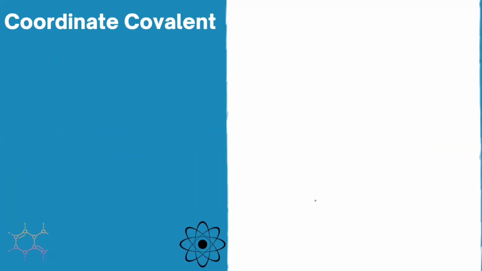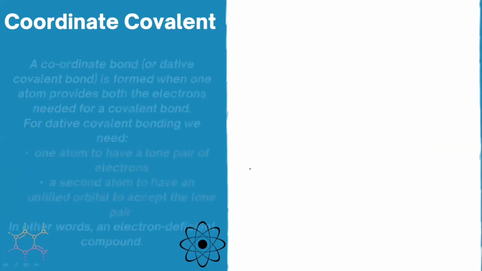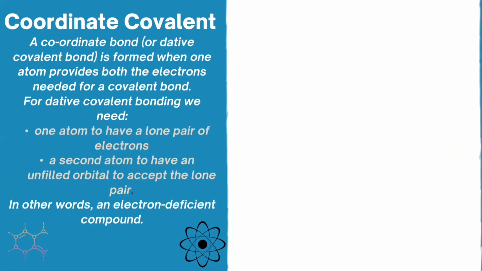The next type is the coordinate covalent bond. Now, what is a coordinate covalent bond? As its name suggests, there is some coordination. Now, coordination between what? For example, if we have an atom that is very much electron deficient, its orbital is empty, while the other atom contains an electron pair or a lone pair.